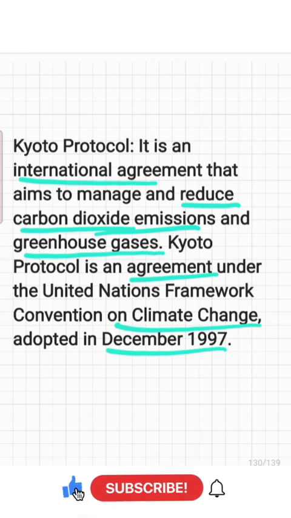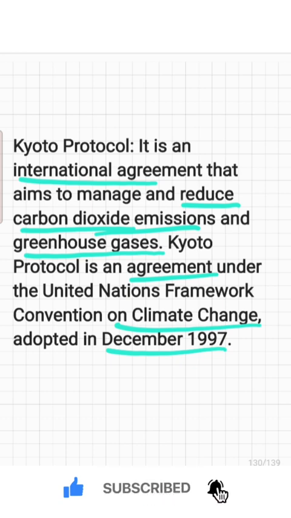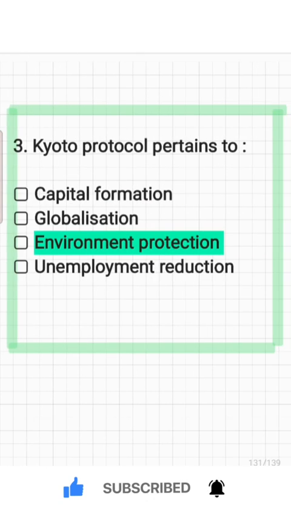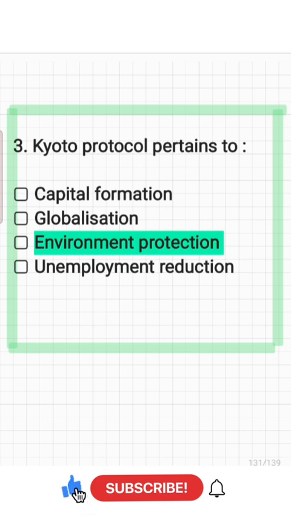It is an agreement under the United Nations Framework Convention on climate change and was adopted in the year 1997. Here the answer is environment protection.